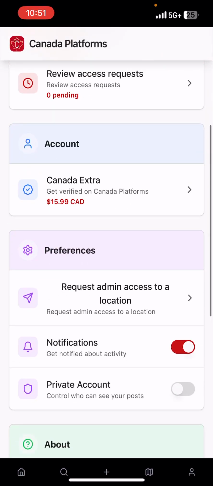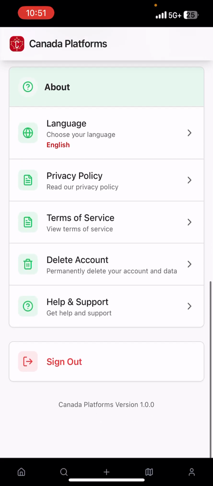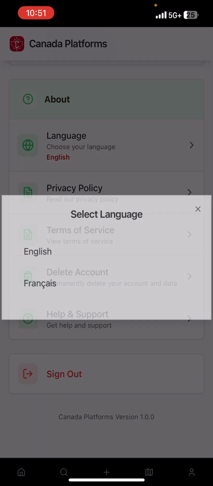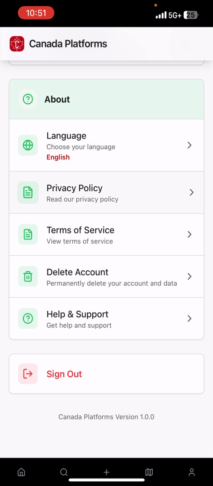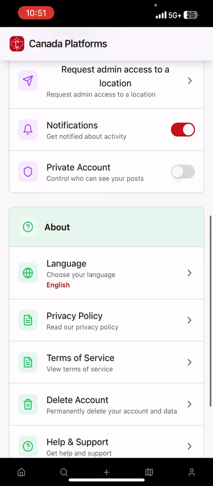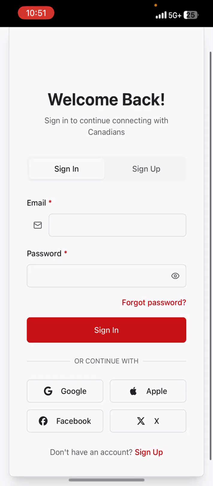You can buy verification, and this is cheaper than Meta Verified, by the way. And you can see our privacy policy terms, and you can translate it into French too if you'd like. So yeah, I'll also sign out and show you the sign up screen.